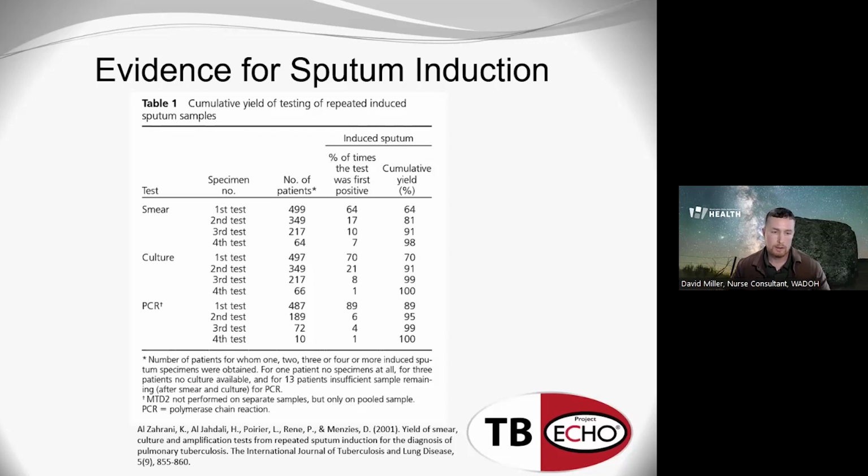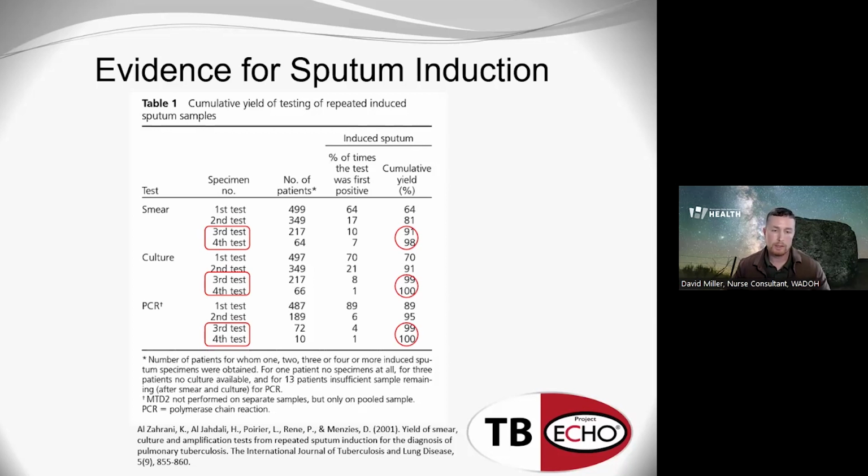So the results that they had, which this table shows some of, is that they had at least one adequate sputum produced in pretty much every patient, 99.8% anyway. And the positive yields increased as more sputum samples were collected. Up to 4 samples were collected per patient. And as you can see here, once you got up to 3 samples collected, the yield for AFB smear was 91%, 99% for PCR and culture.